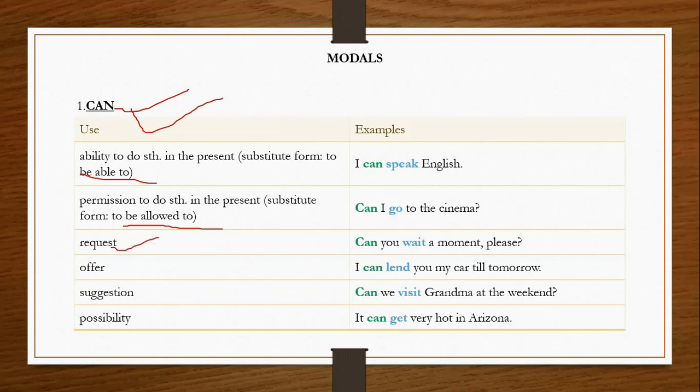Then it also expresses a request: "Can you wait a moment please?" Offer: "I can lend you my car till tomorrow." Suggestion: "Can we visit grandma at the weekend?" Possibility: "It can get very hot in Arizona." So here we have learned the usage of can: it is used to express ability, permission, request, offer, suggestion and possibility. I have given you examples over here. Let's move on to the next slide.